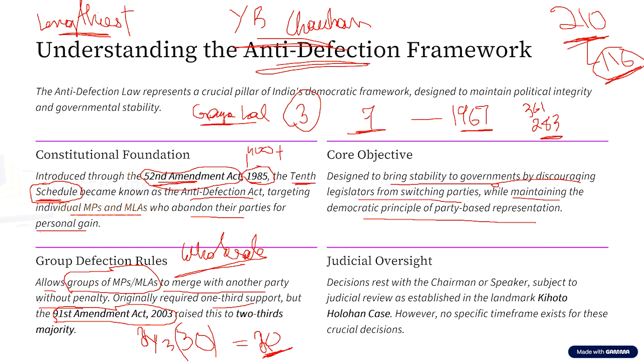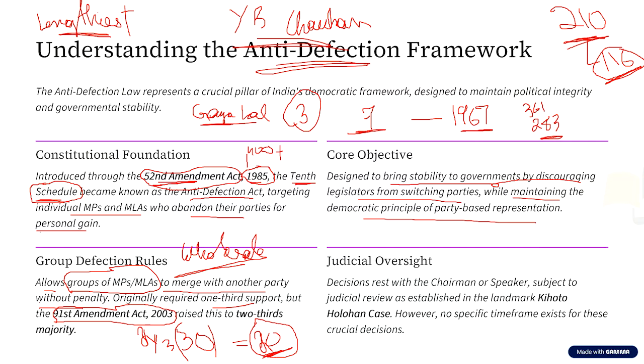That is, if there are 30 MLAs or MPs from one party in the house, then at least 20 of them have to jump to another party in order to avoid defection. So this is another principle of this anti-defection law.